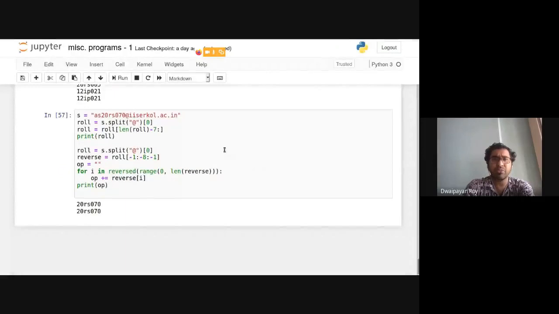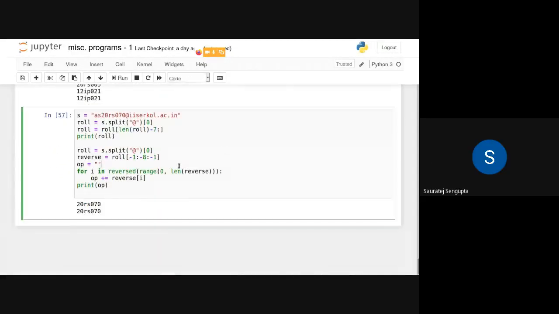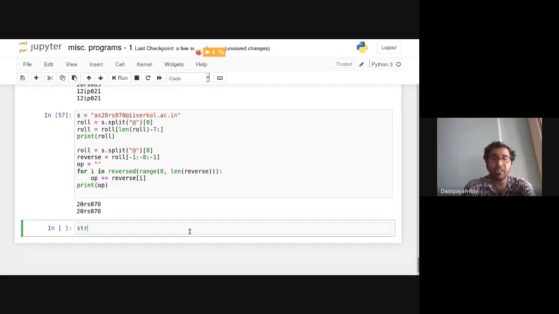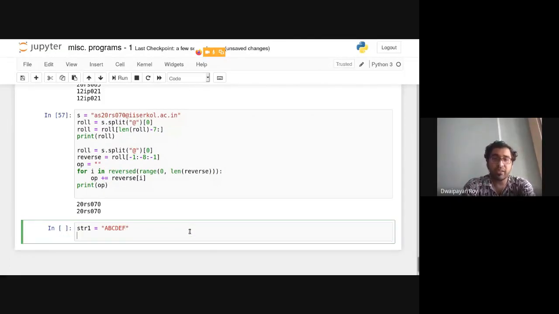string object. Let me share my screen so that we can write reverse. Can you see my screen? Yes, sir. So let's write this. Say str1 equals abcde, and then str1 dot reverse.